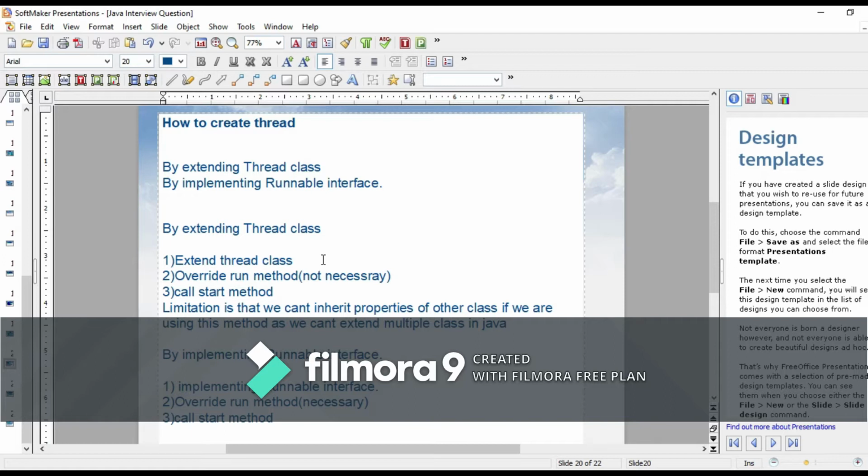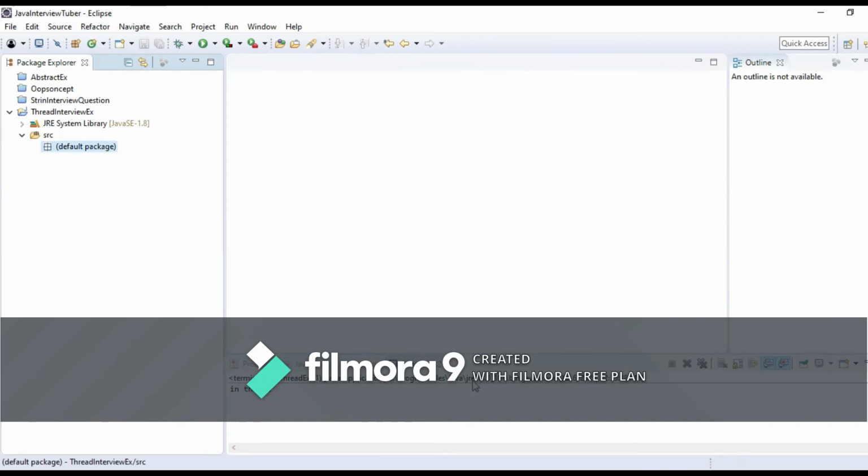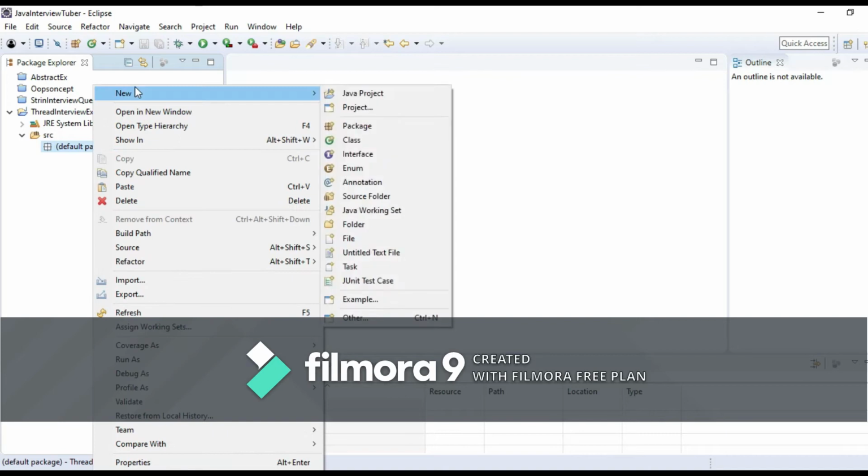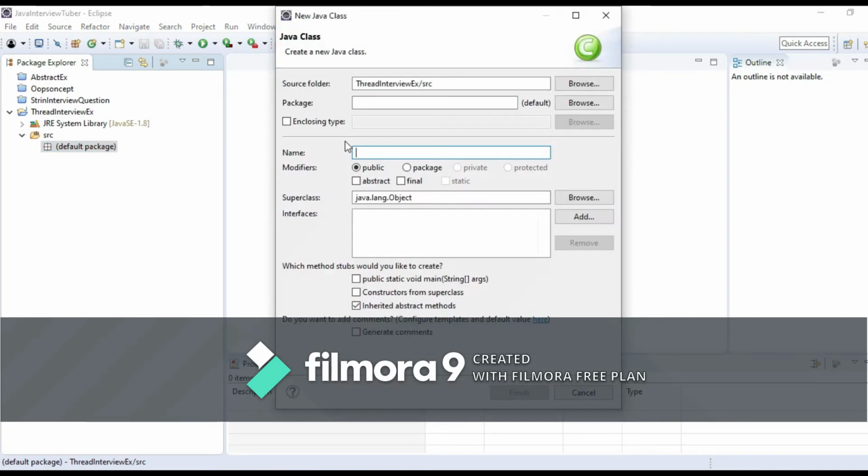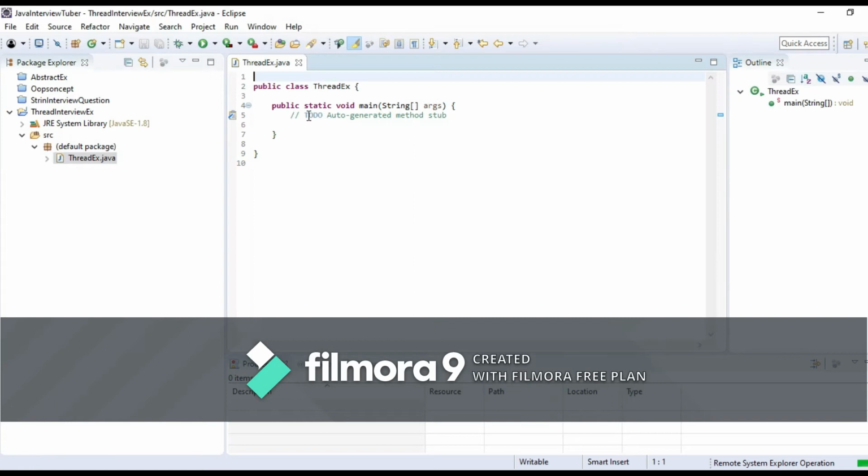So I'll describe to you how to create a thread in Java. First I'll create a class called ThreadExample. Here we need to extend the Thread class, extends Thread.